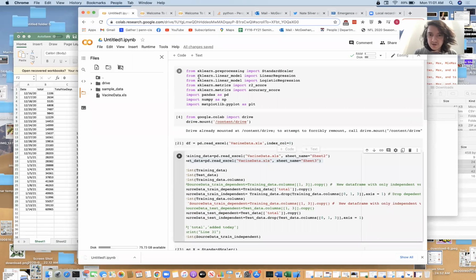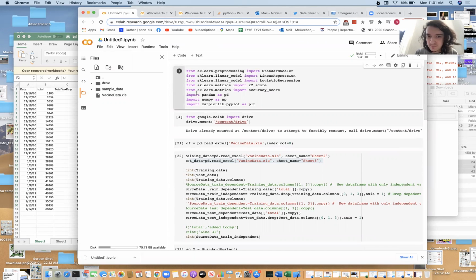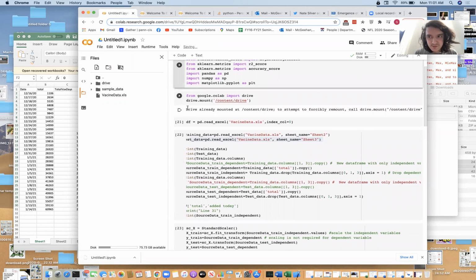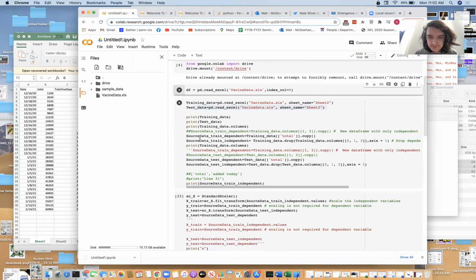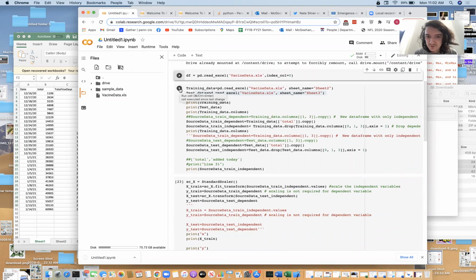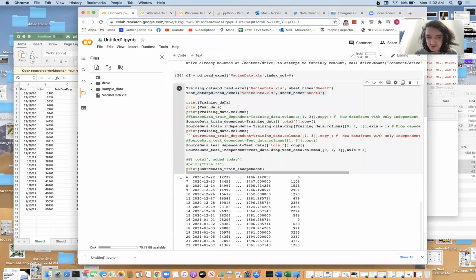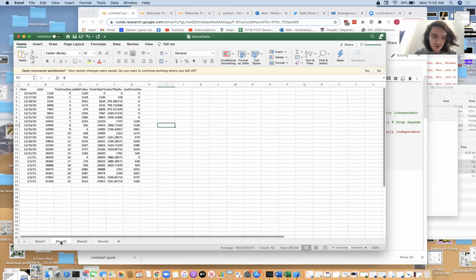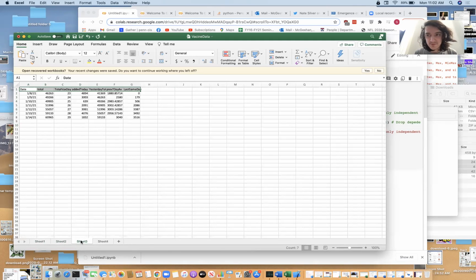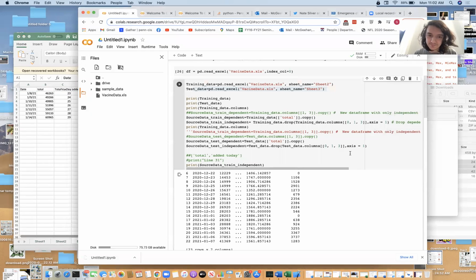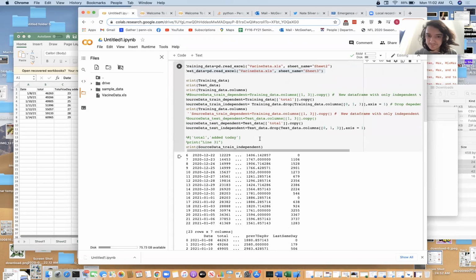So here's our actual model, woohoo. We're going to import everything from scikit-learn and such. We're going to read our data, and we're going to split our data into the training data and the test data, which we already did because we split it 80-20, and we put them on different sheets. So 80% we're going to train on, and then 20% we're going to test on. So that's what we did all here.